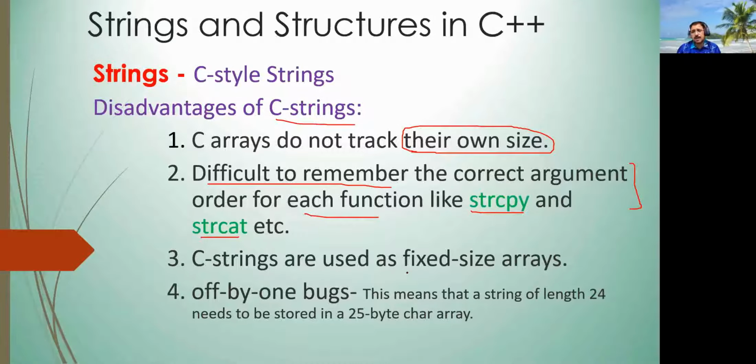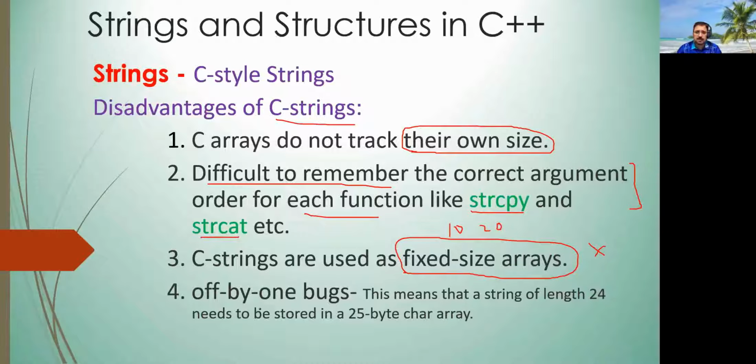Another drawback is that these C-style string arrays are fixed. Fixed means that if the size is 10, then there will be only 10. If 20, then it will be 20. It cannot automatically increase and it cannot automatically decrease. So this is why it's not dynamic. It is a fixed size array. This is another limitation of C-style strings.